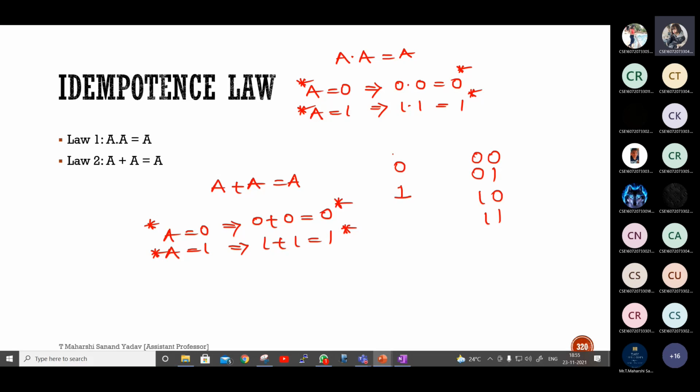For one variable it will occupy 1 bit, whereas this one is two variables. So some of the students are getting confused about why I'm taking only 0 and 1, and why not these four combinations. As there is only one variable A, we take either 0 or 1, not this one. This is for two variables.